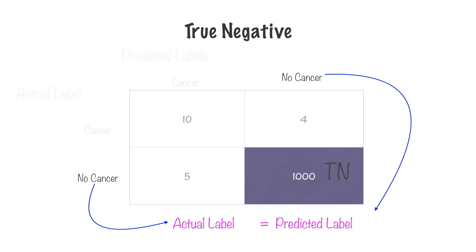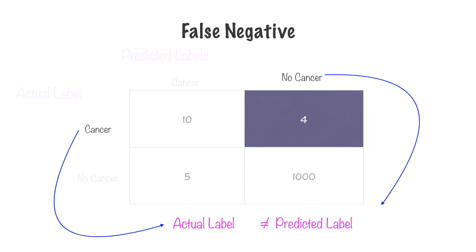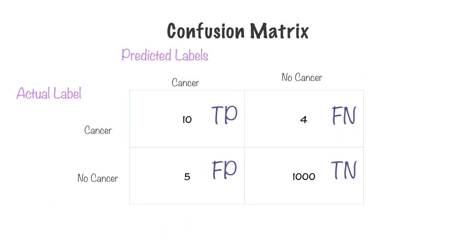Negative because our machine learning model did not predict cancer, and true because it matched the actual label. Actual label is equal to predicted label here. And finally, we have the four instances here where cancer was actually present, but our machine learning model completely missed it. Our machine learning model's prediction was no cancer. Actual label is not equal to predicted label here. This is false, and it's a negative. It's a false negative because our machine learning model did not predict cancer. And this forms our confusion matrix, which we'll use to evaluate how well our classifier performs.